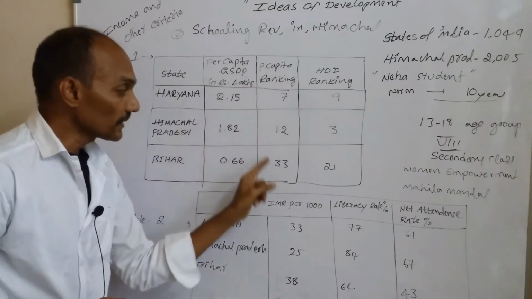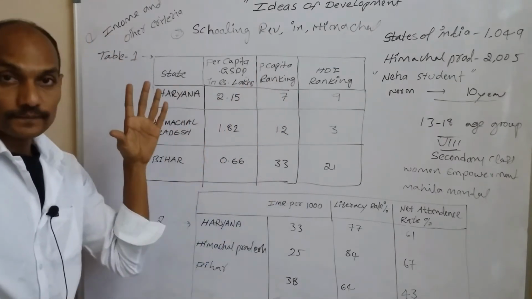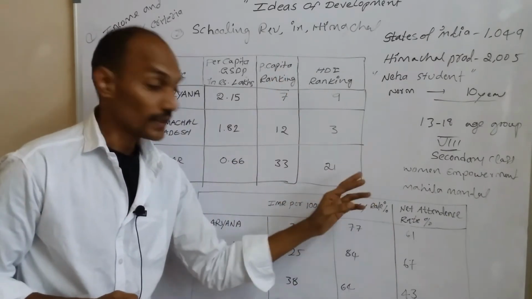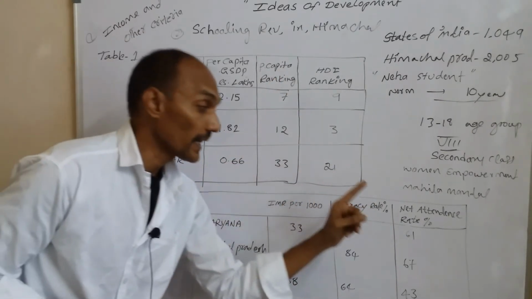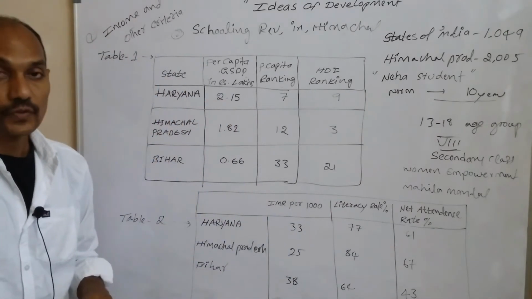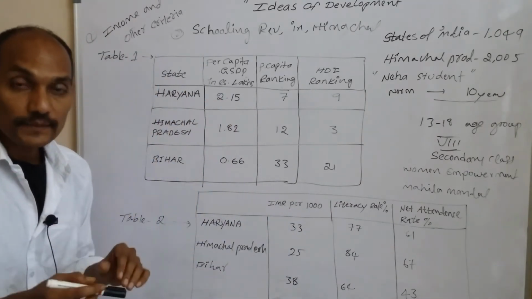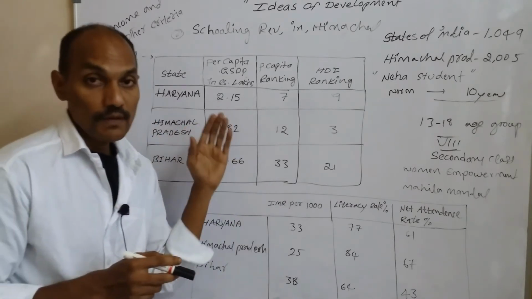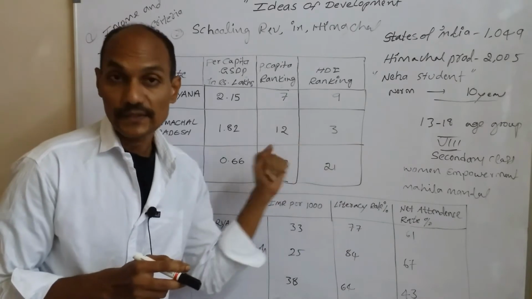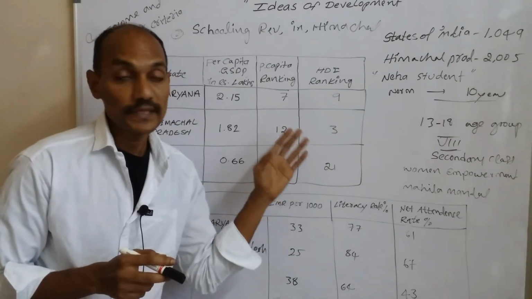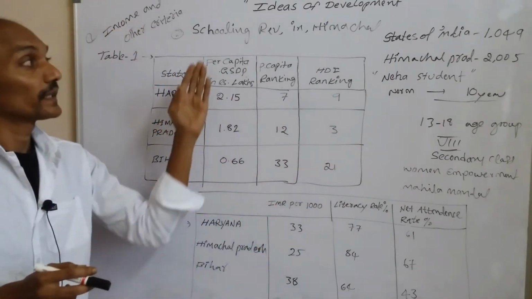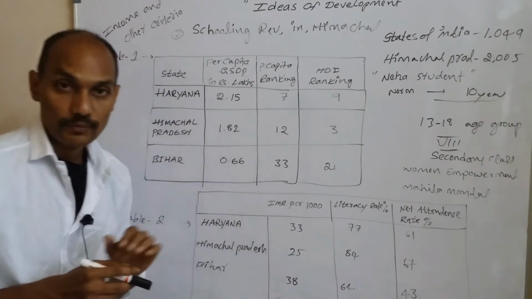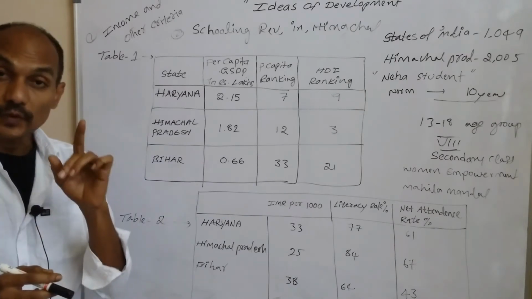So per capita income only considers income, but here they consider many aspects like education, health, IMR, literacy and net attendance. So what did you understand here? Income is not enough to measure the development. Many factors and many aspects will be considered to measure the development of countries and of states. Okay, I hope you understand well.